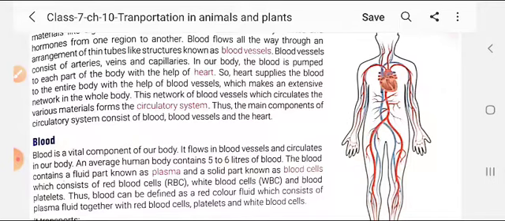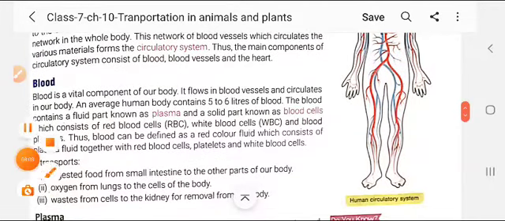So, student, in this way the heart and the different types of vessels like arteries, veins, and capillaries, all these four organs together unite to form the circulatory system. Thus, the main components of the circulatory system are, student, blood vessels. There are three types of blood vessels, that is the arteries, veins and capillaries, and the heart.